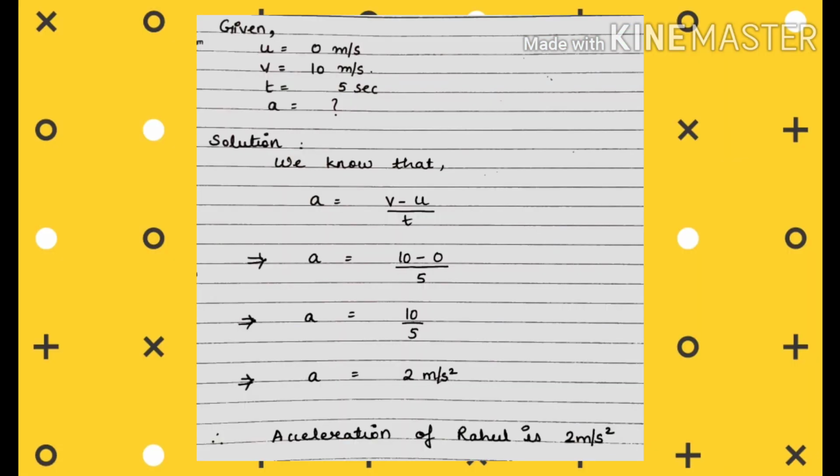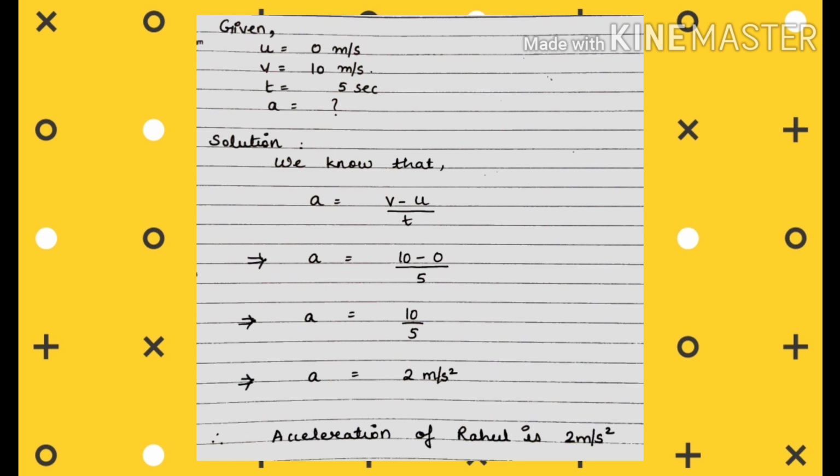So what is the formula for acceleration? It is change in velocity upon time. What is change in velocity? Final velocity minus initial velocity. So mathematically, a equals v minus u upon t. Let us just substitute the values. a equals 10 minus 0 upon 5, which equals 10 upon 5, and we get acceleration equals 2 meter per second square. Is it clear to everyone? What is the acceleration of Rahul? It is 2 meter per second square.